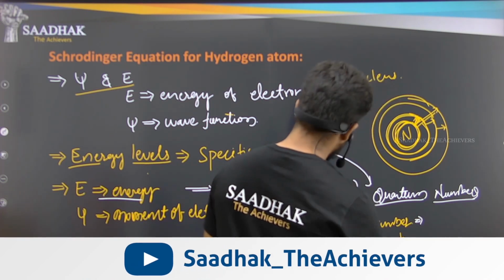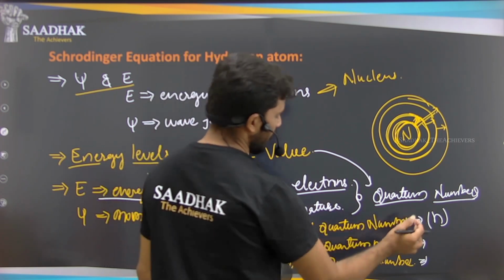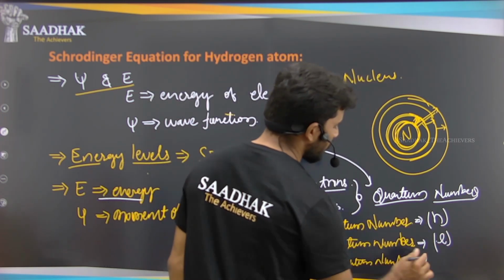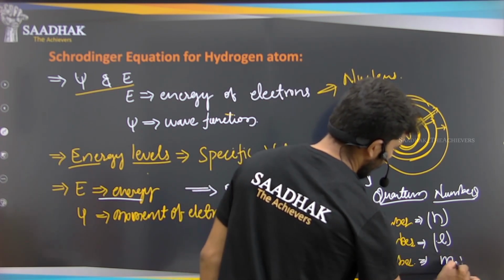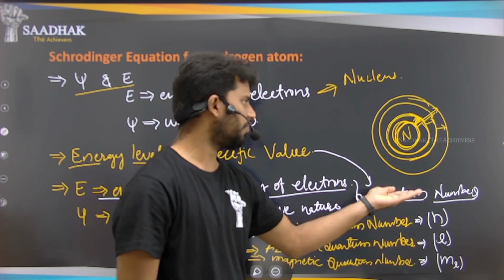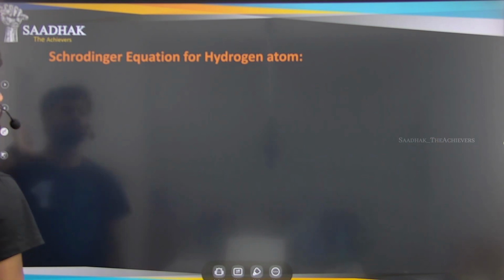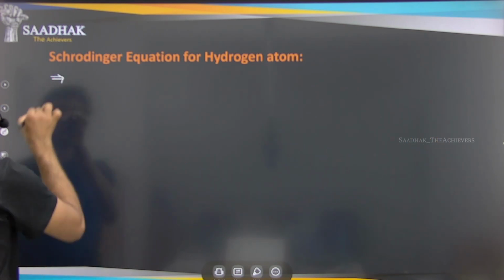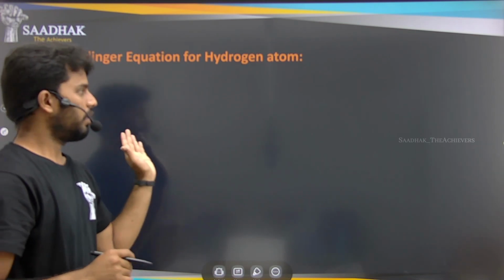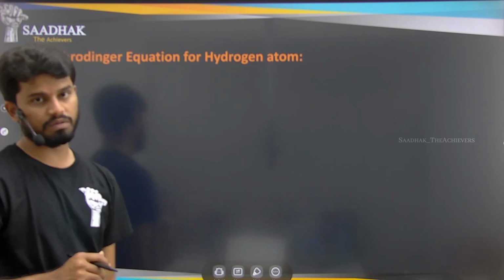The principal quantum number is indicated by n, for azimuthal we use l, and for the magnetic quantum number we use ml, right? So these are the quantum numbers which are helpful for the characterization of this hydrogen atom. Whatever energy levels we are talking about, and the wave property of that atom, we are able to explain by using these quantum numbers.